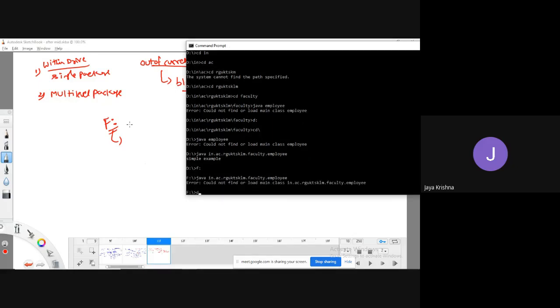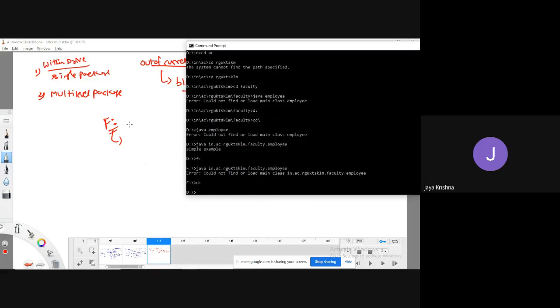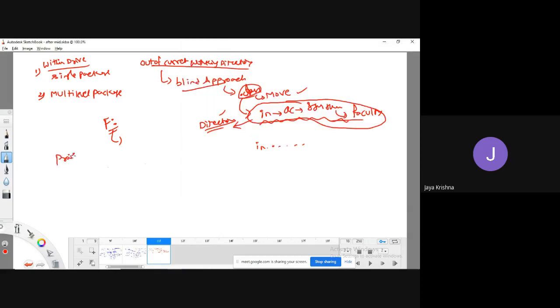If I want to execute one more program, then I have to move to D drive. But the problem is, as a group of people are working under a project, those people can work on the same location, or they will work on different locations. I mean, some people working in D drive, some in E drive, F drive, G drive. So every time executing only one program doesn't have any specific meaning.